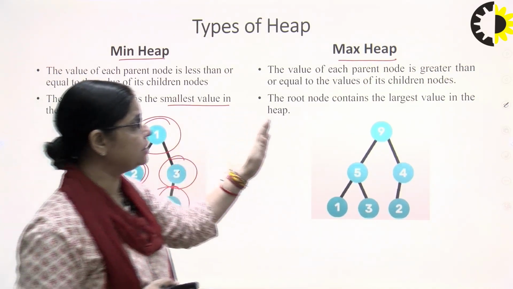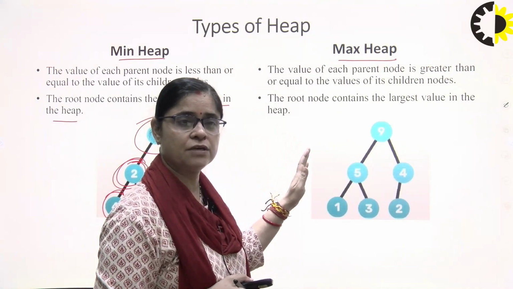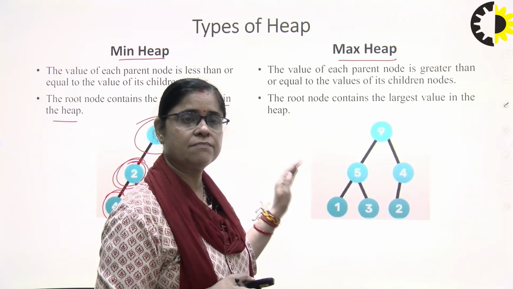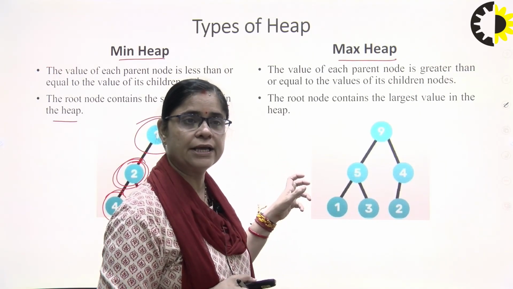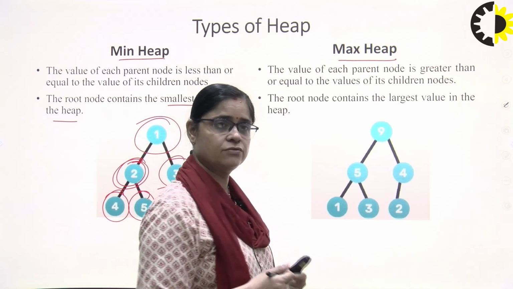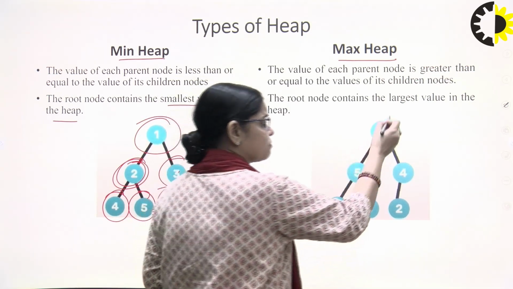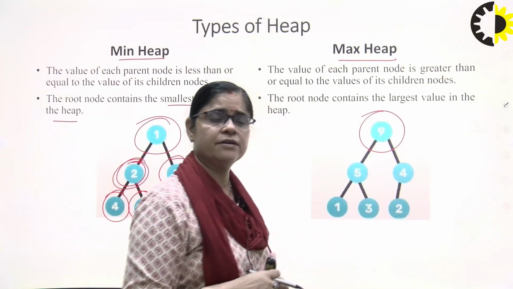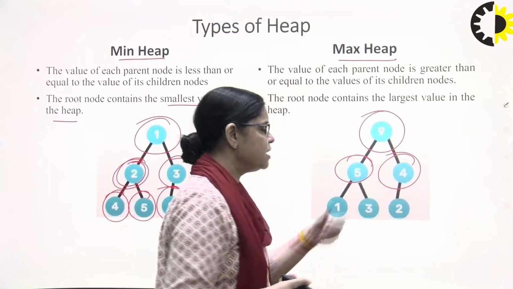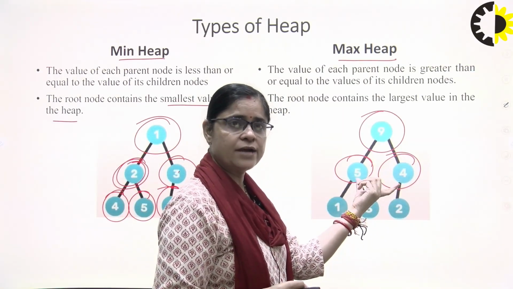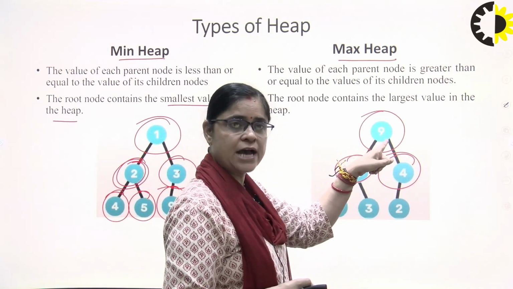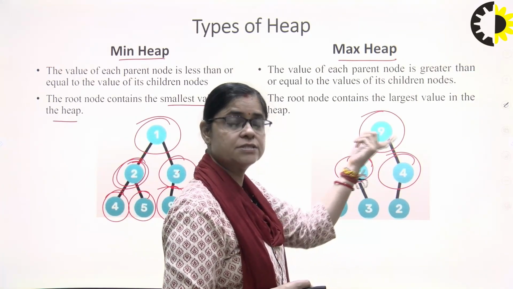Now, the second terminology we use in the types of heap is max heap. What do you mean by the max heap? Max heap means that the root node should contain the largest value in the heap. If you see this diagram here, the root has the value 9, and its children have 5 and 4. What does it mean? The child nodes have the smaller values, but the root node has the highest value, because this is a max heap.